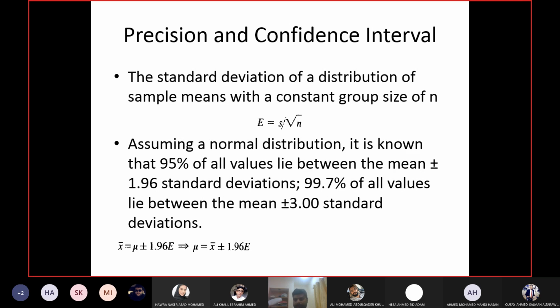Whenever you buy any equipment, for example a measuring tape, most of you must have seen one, on the corner of the measuring tape you will find the precision, plus minus maybe 0.1 centimeter or 0.1 millimeter. This means whatever distance you are measuring using the tape, a plus minus this much error is possible in your measurement. That is E here: how much error is possible in the sample of values I have collected.